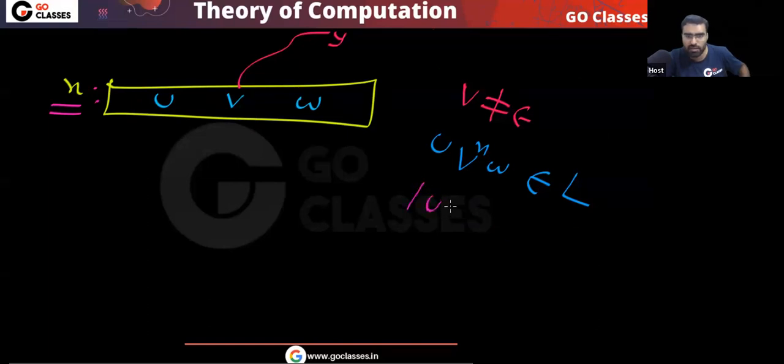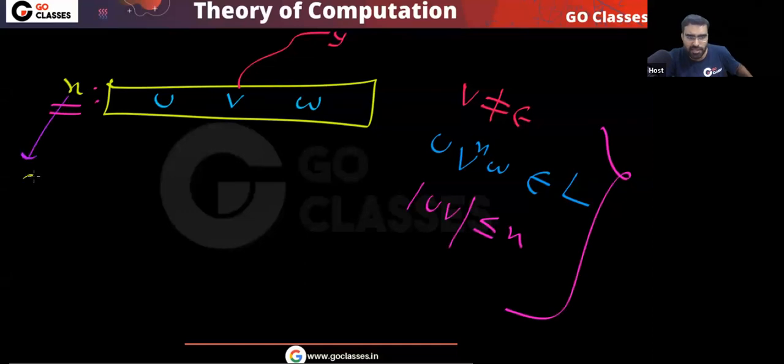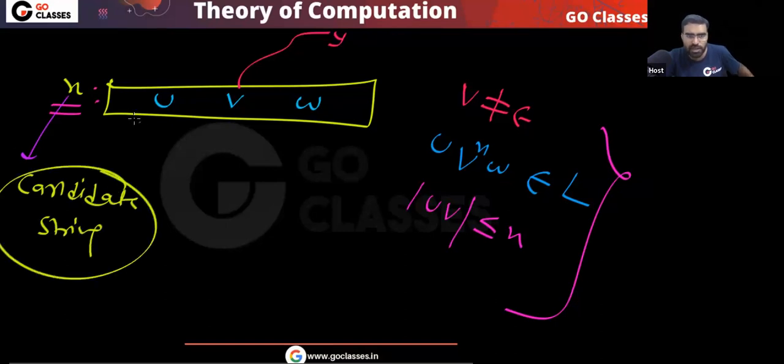And this UV will be within the first P symbols. We can do this, agree or not? Because X is a candidate string, so the candidate string will pump. X is a candidate string, so it will definitely pump.